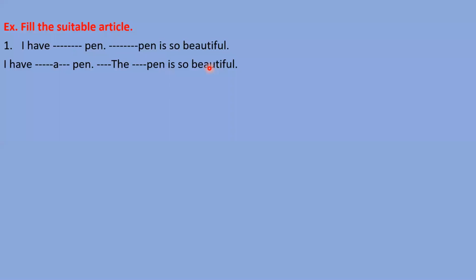So you can see, dear students, firstly, I'm talking about any one pen, that is indefinite. But I have a pen means description I have given, that I have mentioned it already. So next time if I use the pen, I need to use the there, because I am talking about the previous pen, right? I have a pen. The pen is so beautiful. So this pen is the same which was in the first fill up. That's why that has become definite. So in the second fill up, we need to mention the. In the first fill up, we need to mention a.